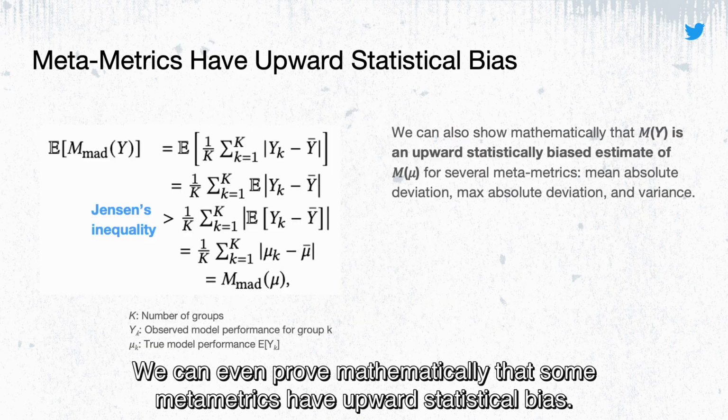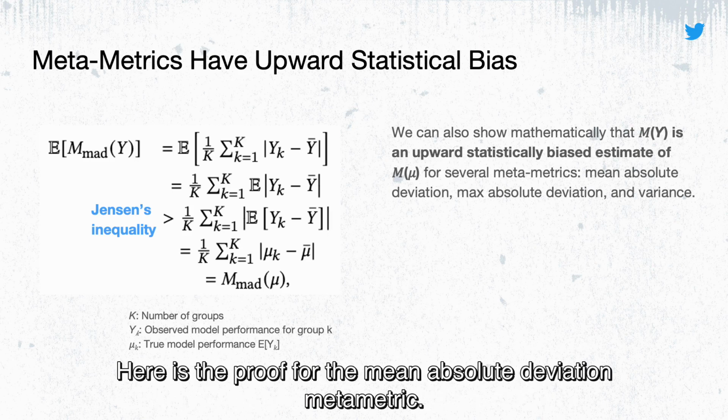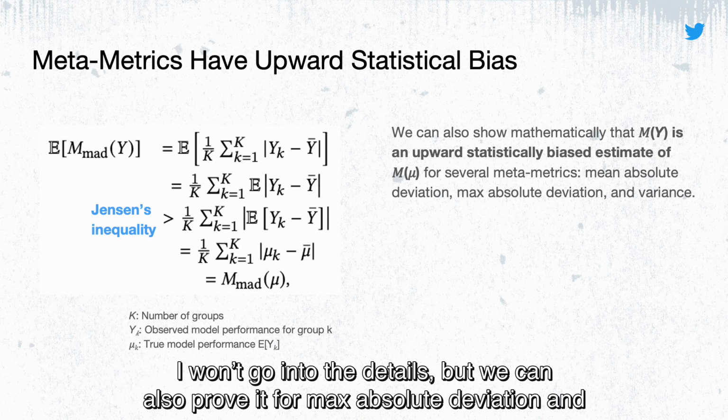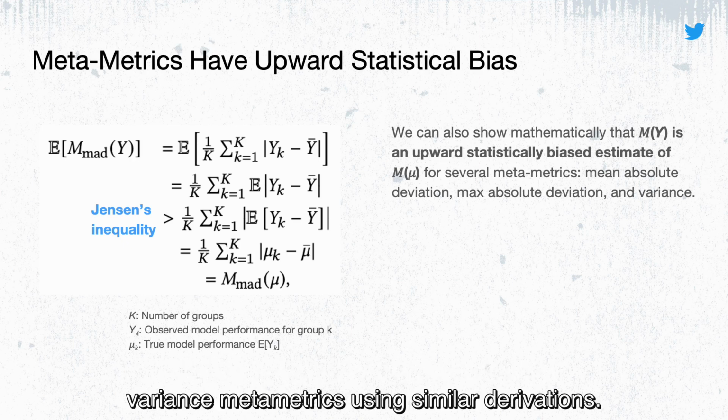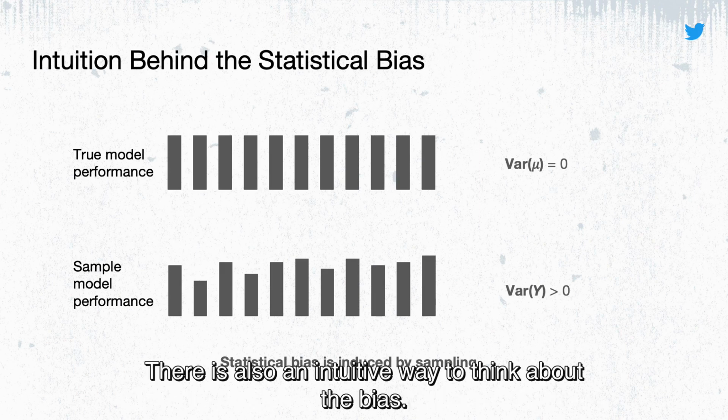We can even prove mathematically that some MetaMetrics have upward statistical bias. Here's the proof for the mean absolute deviation MetaMetric. I won't go into the details, but we can also prove it for max absolute deviation and variance MetaMetrics using similar derivations. There is also an intuitive way to think about the bias.